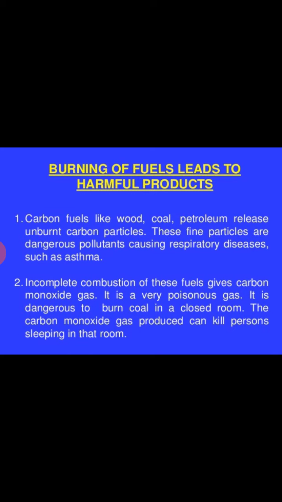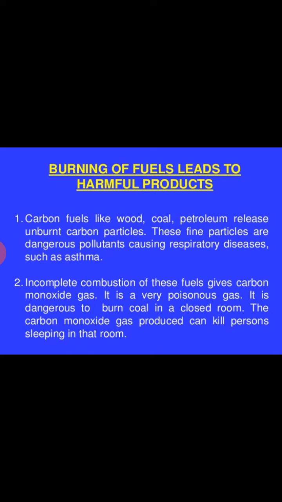So here we understand that it is very dangerous and can kill any person. After combustion of coal or any carbon material, it produces some unburned carbon material, and it also produces a gas.